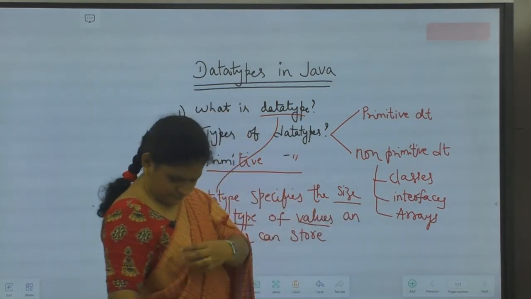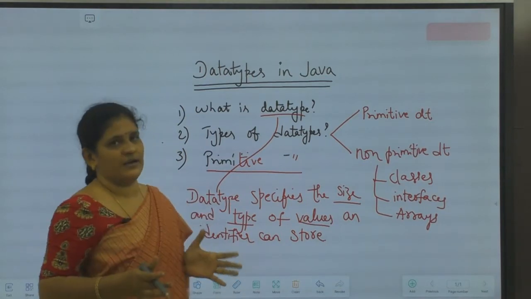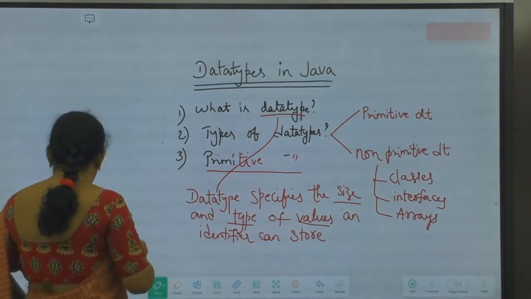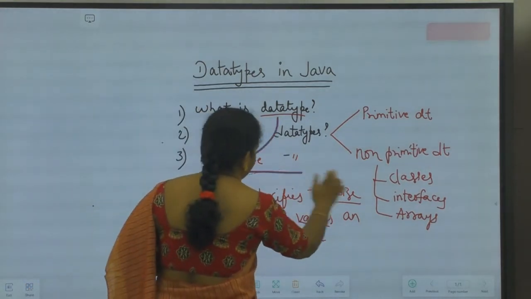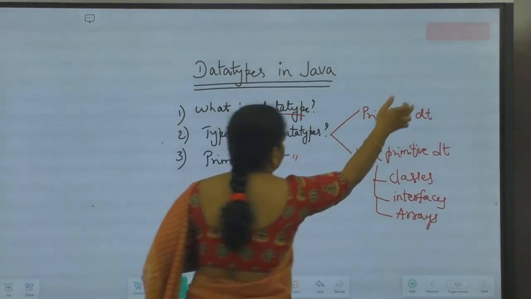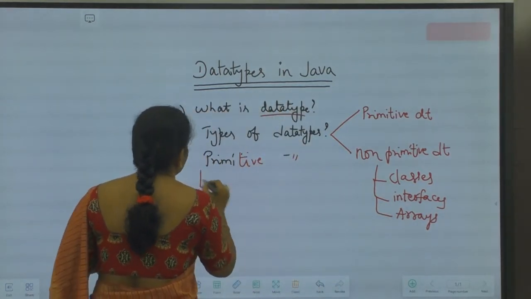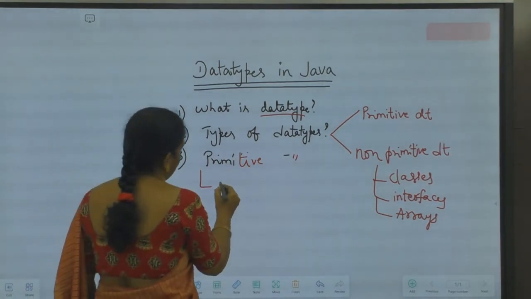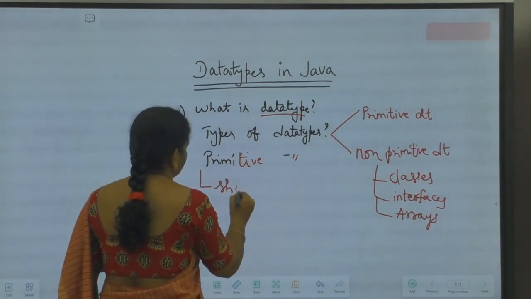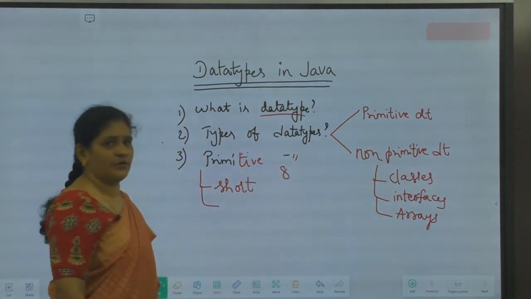Under primitive data types, we'll see what all comes. Okay, fine. So primitive data types. Now we will see what are the different primitive data types we are having. There are 8 primitive data types supported by Java.